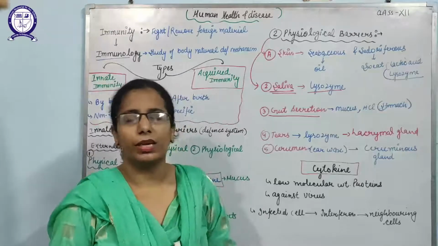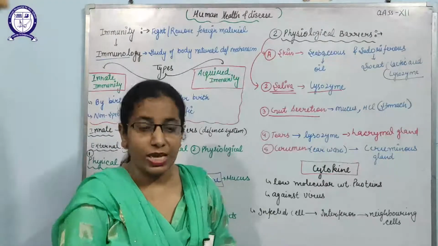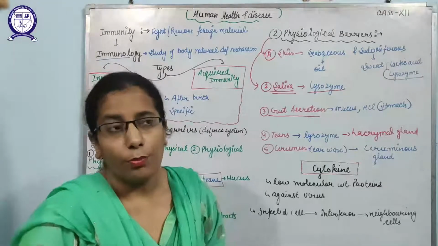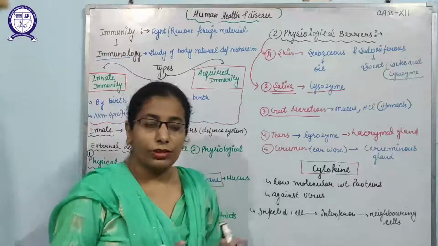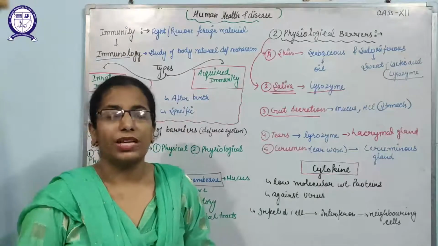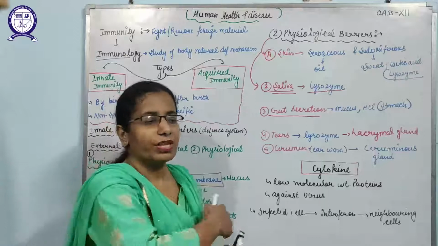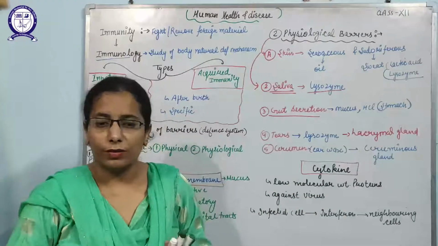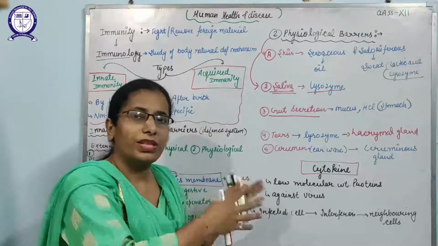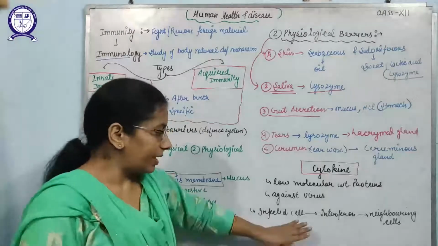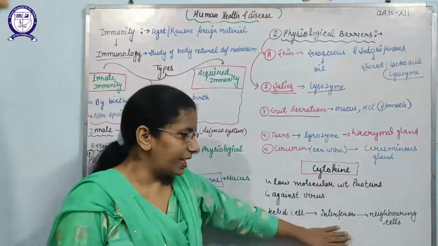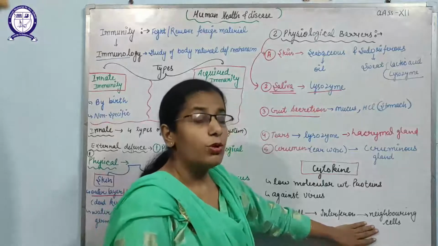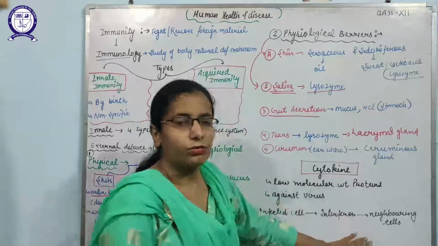That cell will definitely die because it is infected with the virus, and it is not possible for the infected cell to kill that virus, but the infected cell will release interferons. Those interferons give a message to the neighboring cells, and the neighboring cells will try to develop a defense mechanism against that virus. So infected cells release the interferons, and these interferons give a message to the neighboring cells to take protection against that virus.